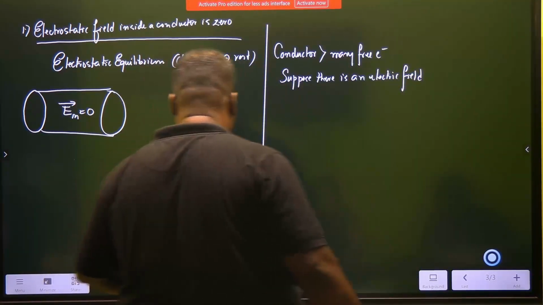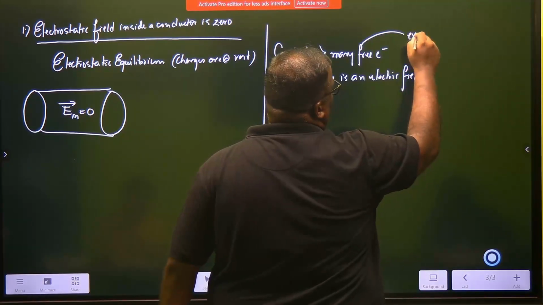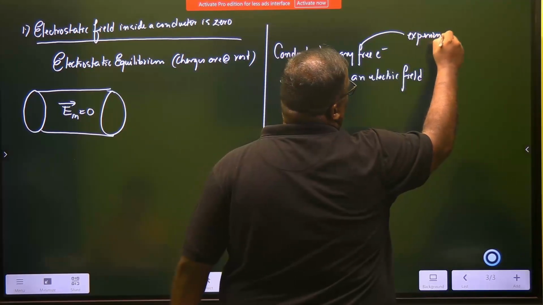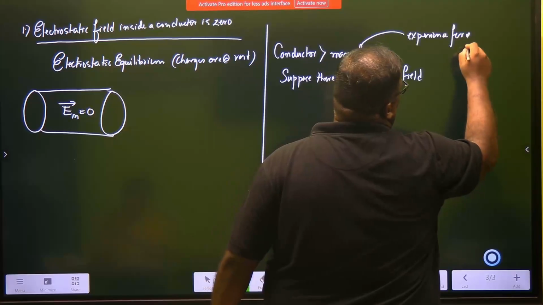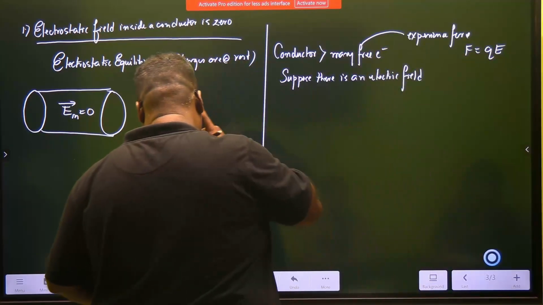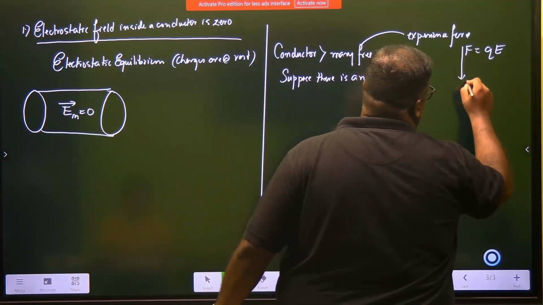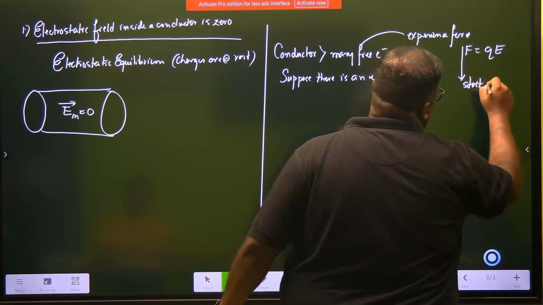So if you have an electric field, these many free electrons will start to experience force. You can write this, and this force will be given by QE. And due to this force, they will start to move.